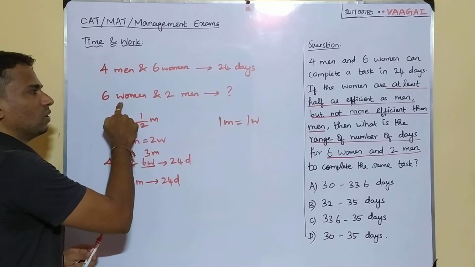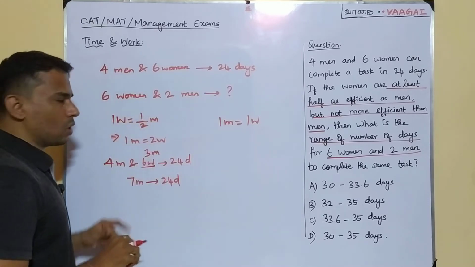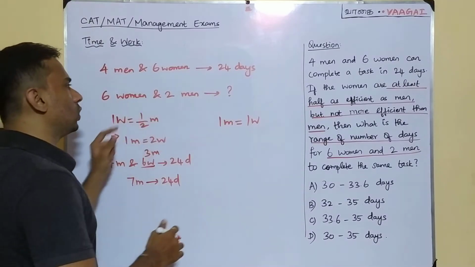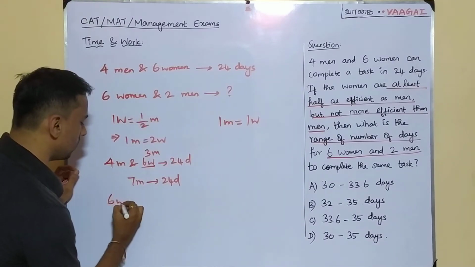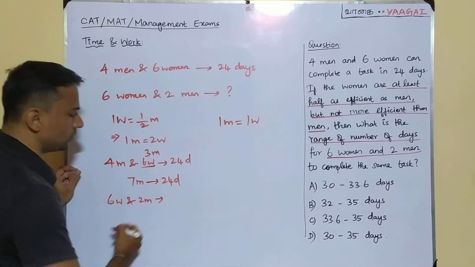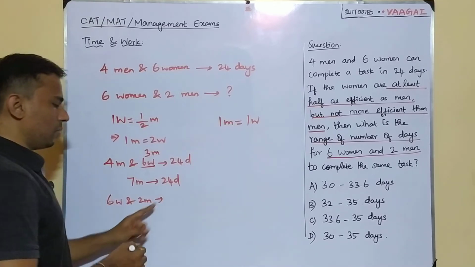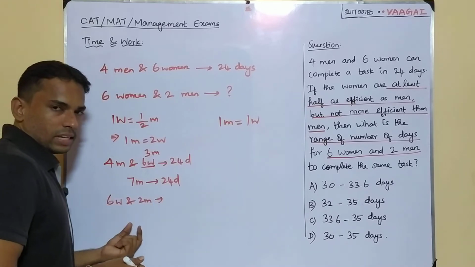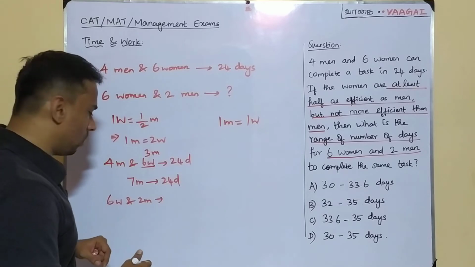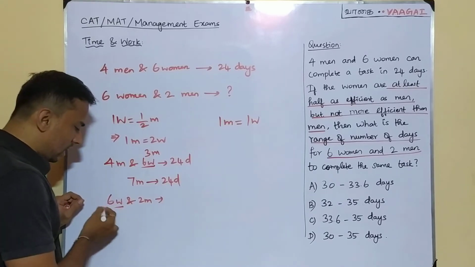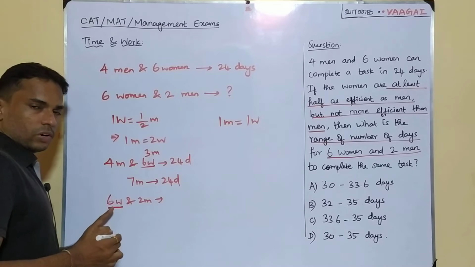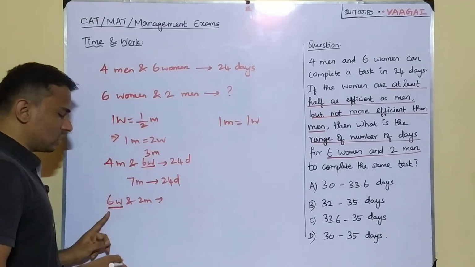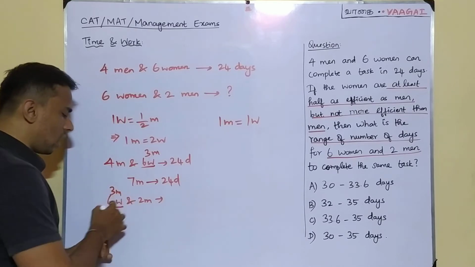If 1 woman is equal to half men, yes, 1 woman is equal to half a man. Then coming here, this team, 6 women and 2 men. This team will be how many days? That's going to be the question. I'm asking, if you try to convert the total thing as a number of men, what will we end up with? So we'll again have 6 women. When you try to convert it in terms of men, what happens? If 1 woman is equal to half men, then 6 women equal 3 men, right? Because half of 6 is 3.